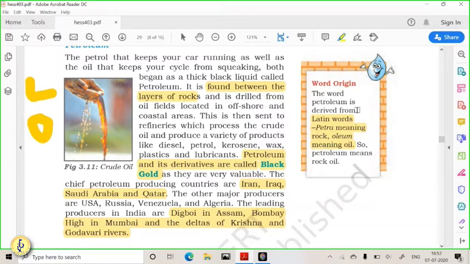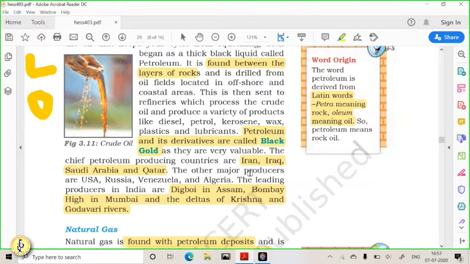Okay. So in India, Digboi in Assam is the first well where oil was found. Then Bombay High is the offshore well that we have, and the Krishna Godavari basin also has huge deposits of petroleum. In the Gulf region, you have Iran, Iraq, Saudi Arabia, Qatar. In this region, a huge amount of crude oil is found.